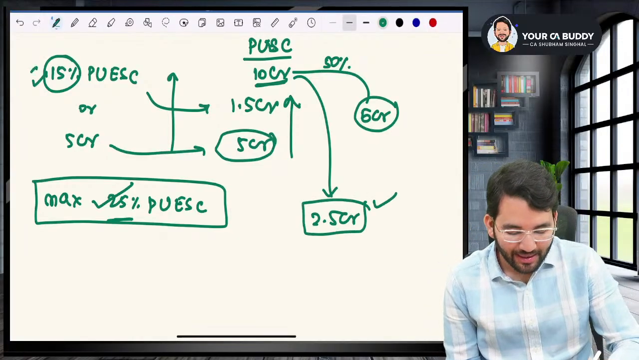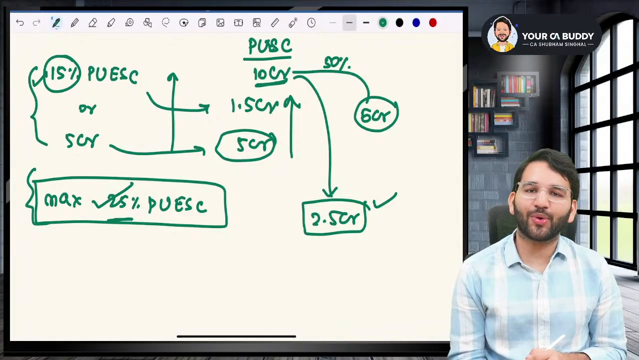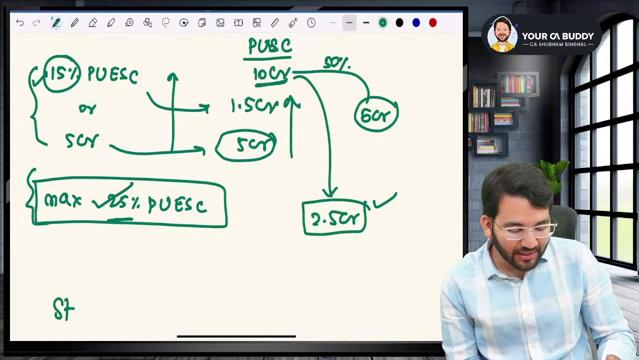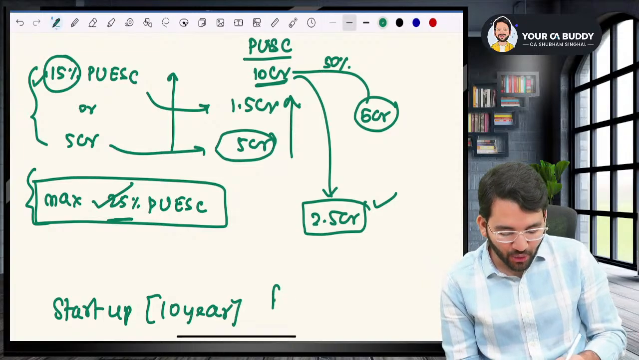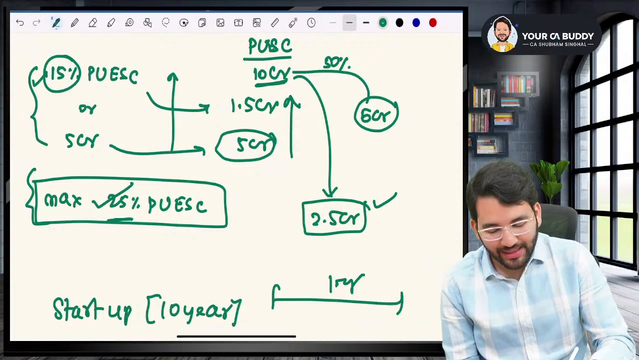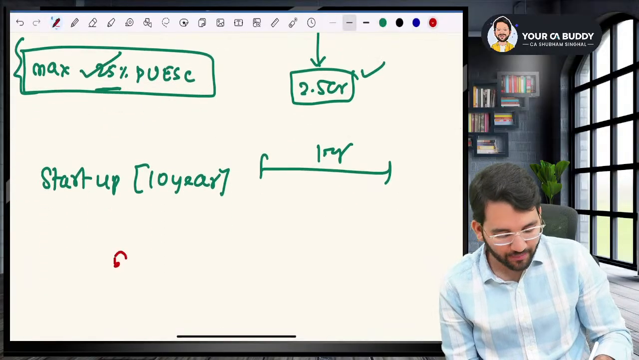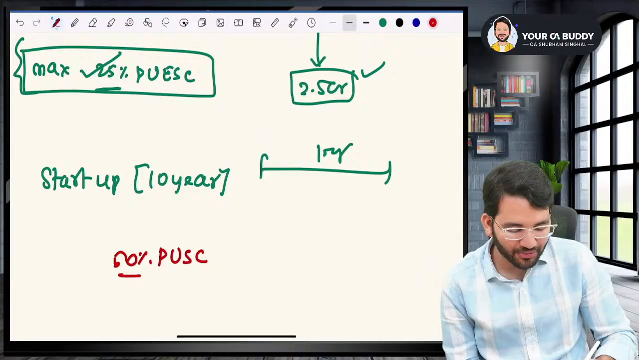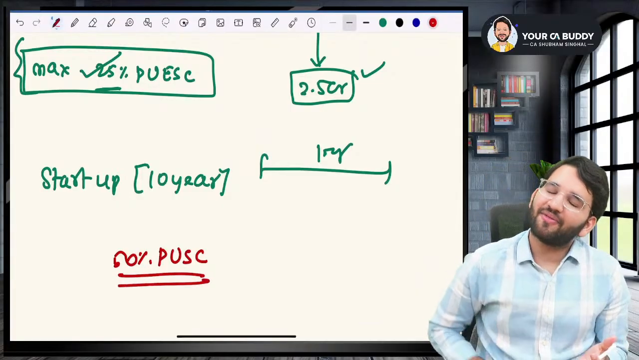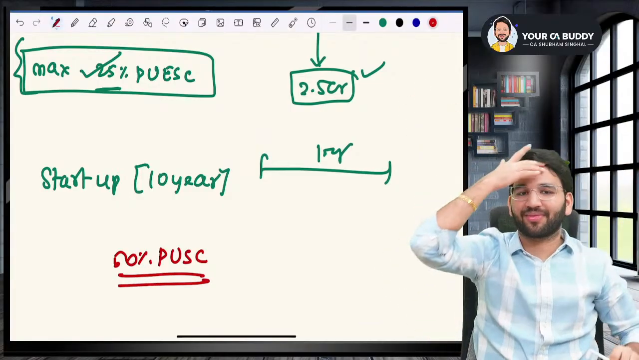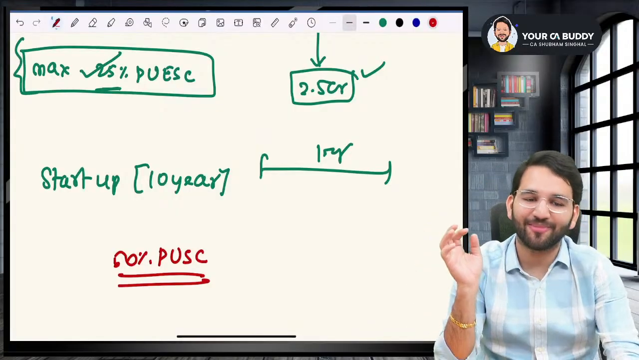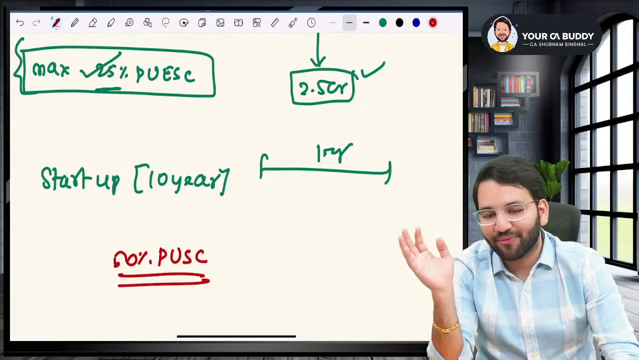So there are two limits. Limit one, subject to a maximum of 25%. But if it is a startup company, sir, which is in the first 10 years of its business, for startups we always give an exception for 10 years. In that case, instead of 25%, it will be 50% of paid up share capital, not equity share capital. 50% of paid up share capital. Are you with me, sir? This is the limit that you have to understand.